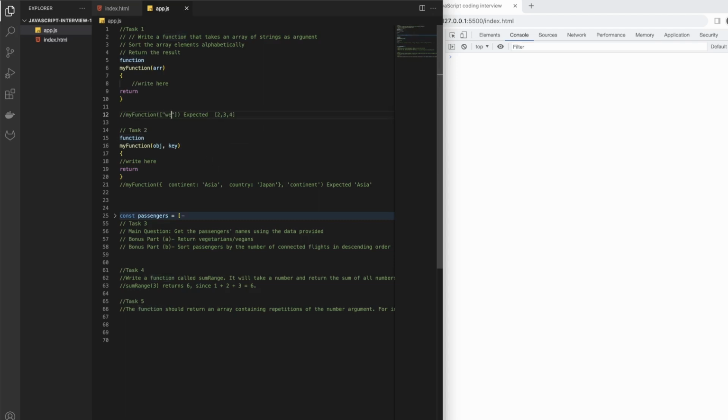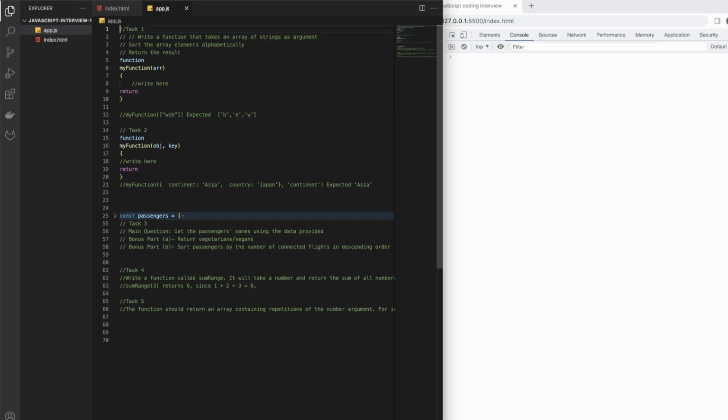Let's use the word "web". It expects each letter as a separate element, sorted alphabetically. So manually, that would be E, W and B. I think this is what the question means.